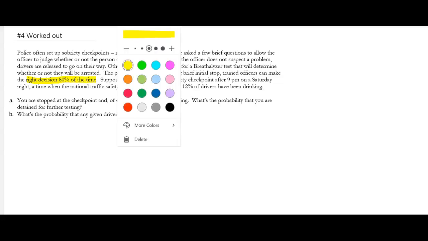Police officers make the right decision on stopping somebody 80% of the time. And the National Traffic Safety report thinks that about 12% of the people stopped after 9 p.m. have been drinking. So what we have to do is make something called a tree diagram.